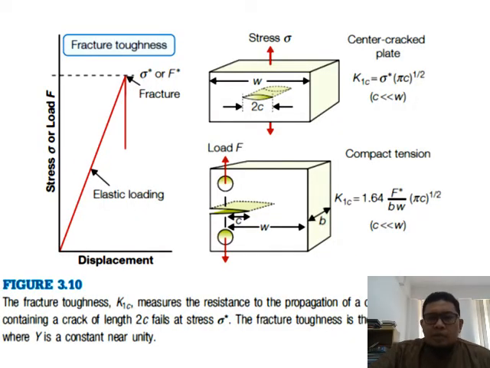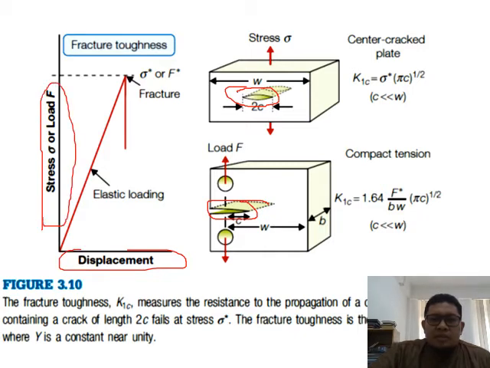As you can see over here, to get the fracture toughness and toughness, you have to do this test where you put some initial crack or initial defect on the sample itself before you apply load. From here, you don't have any deformation because you are measuring the fracture. So you have displacement versus the stress or load applied to the sample, hence you can get the fracture stress or fracture strength.